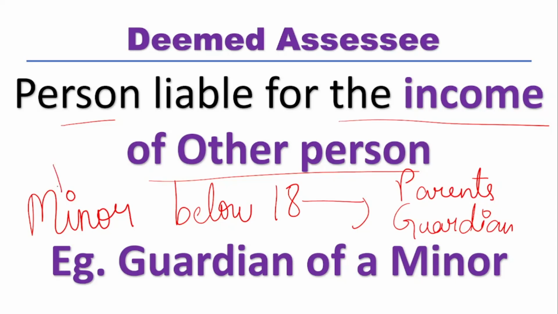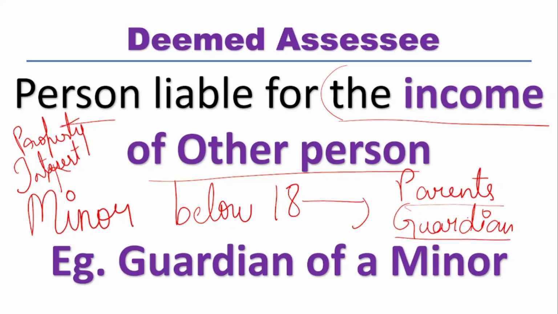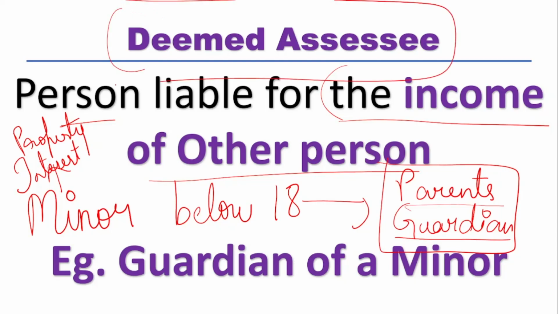For example, this particular minor has certain property, or in his bank account he is getting interest for some fixed deposits, so that is of course an income. If that income is taxable, then the tax has to be paid by the parents or the guardian. So here the parents or guardian is known as deemed assessee, meaning this parent or guardian is liable for this minor's income tax. The minor need not pay the income tax, but on behalf of the minor, his parents or guardian need to pay the income tax. So this is deemed assessee.